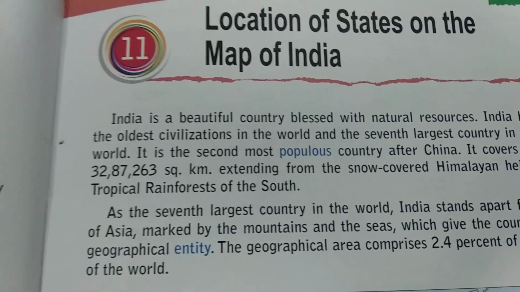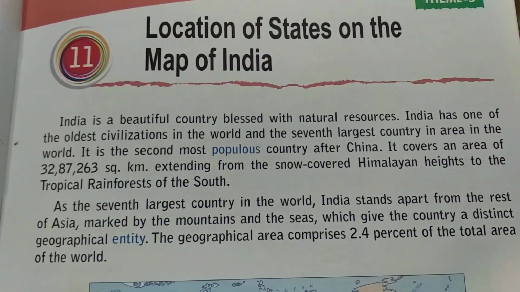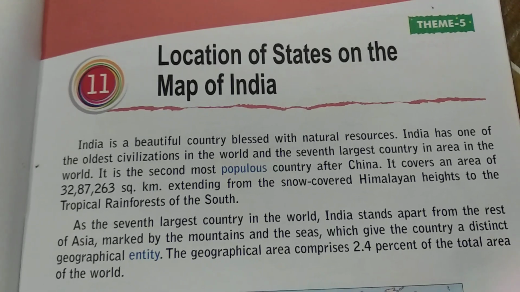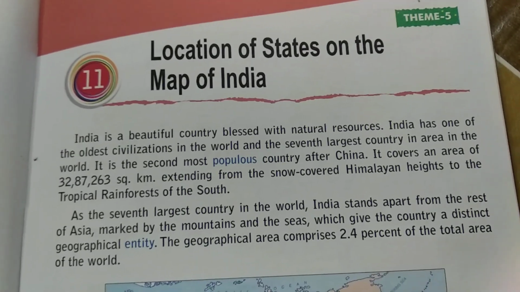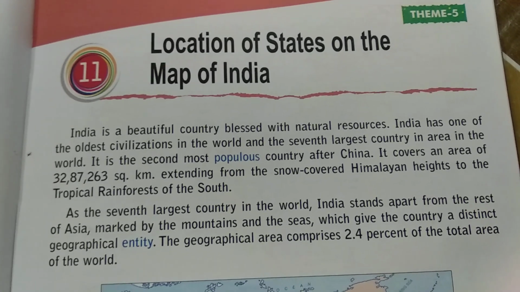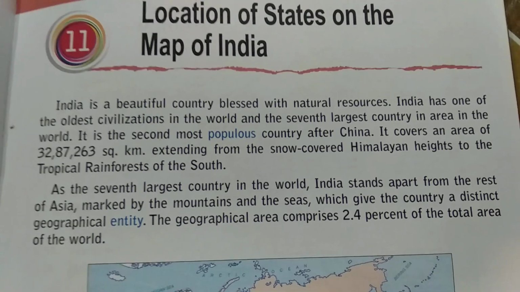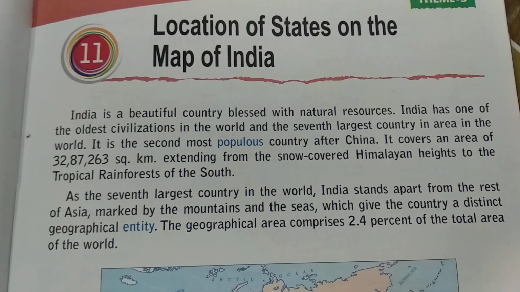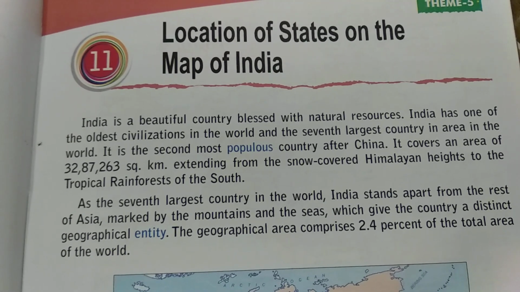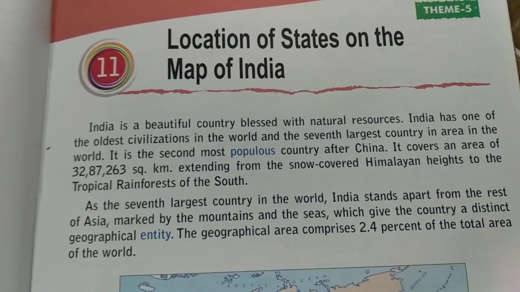India is a beautiful country blessed with natural resources. India has one of the oldest civilizations in the world and the 7th largest country in area in the world. It is the second most populous country after China. It covers an area of 32,87,263 square kilometer, extending from the snow-covered Himalayan heights to the tropical rainforests of the south.